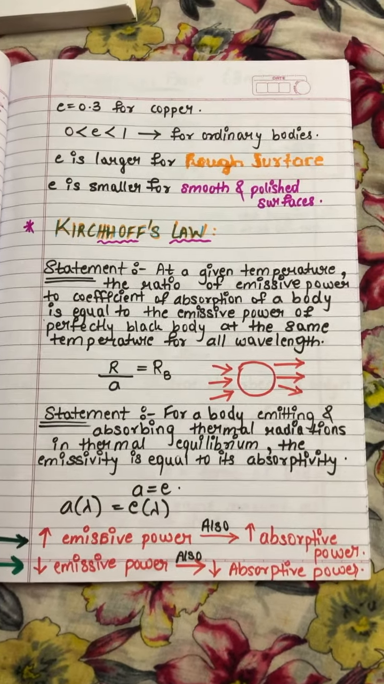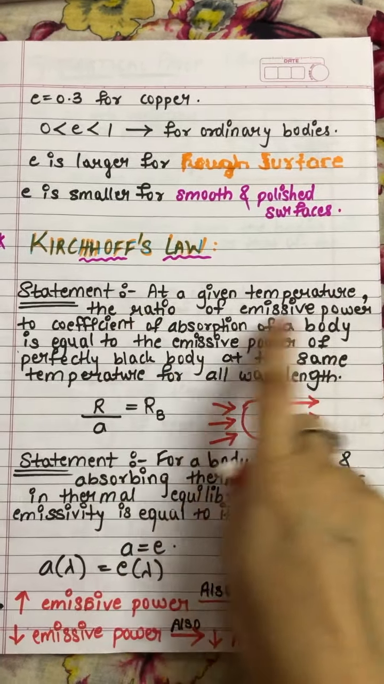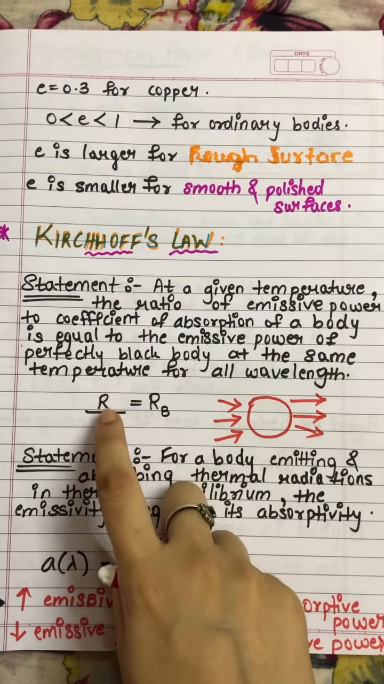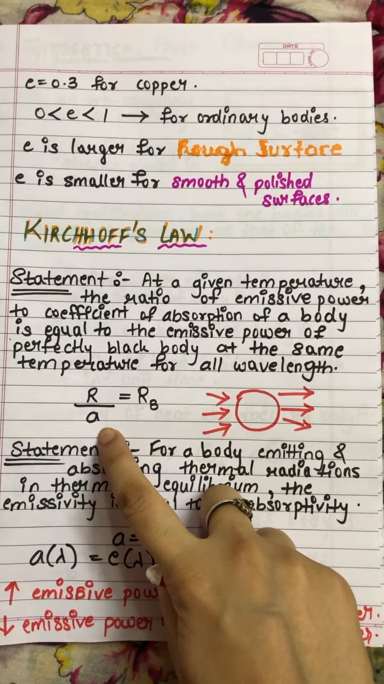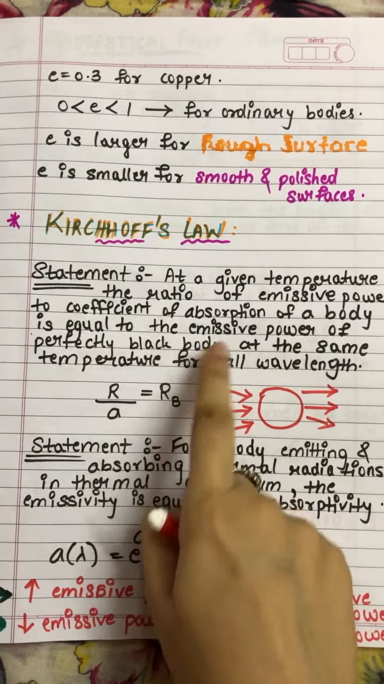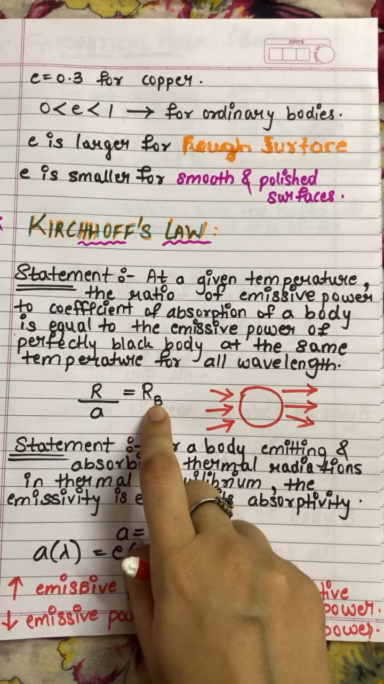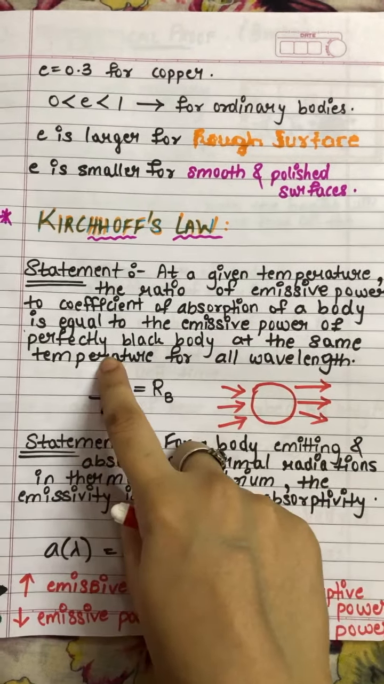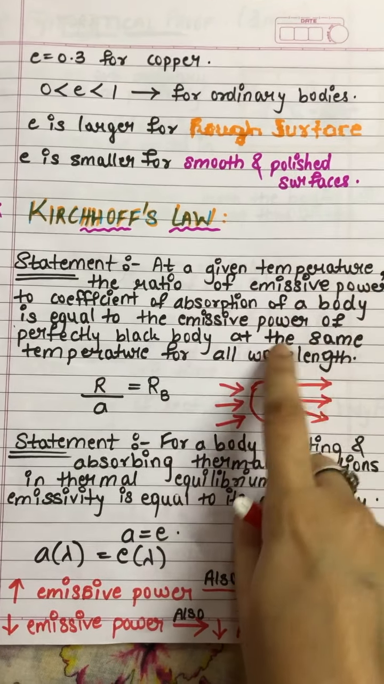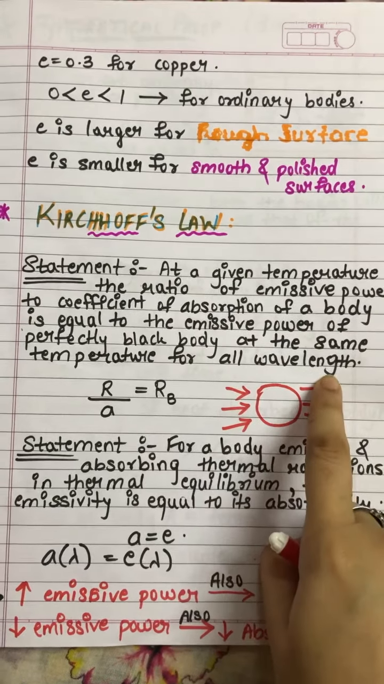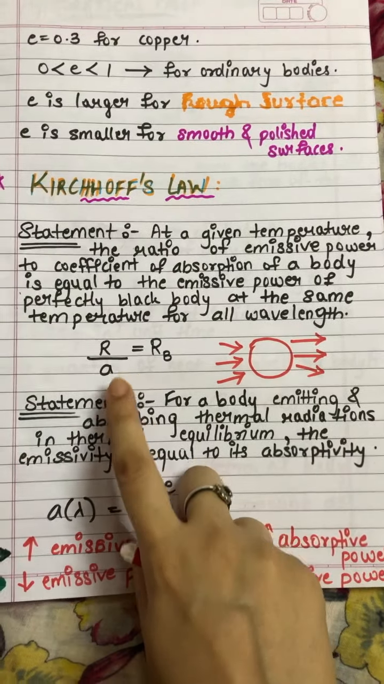Kirchhoff's law statement: at a given temperature, the ratio of the emissive power, R, to the coefficient of absorption, that is small a, of a body is equal to the emissive power of the perfectly black body at the same temperature. Whatever temperature was considered earlier, that is at a given temperature, at the same temperature for all the wavelengths. So this is the first statement.